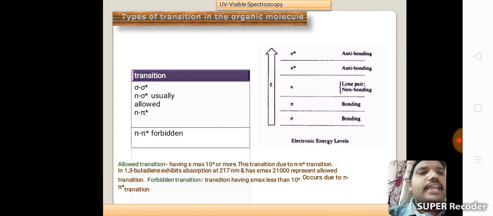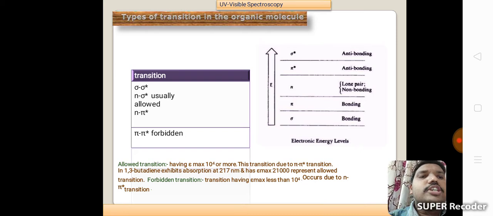Next, n to sigma star, that is the second transition. n to pi star, that is the third transition. Pi to pi star, that is the fourth transition. Allowed transitions have epsilon maxima of 10 power 4 or more.